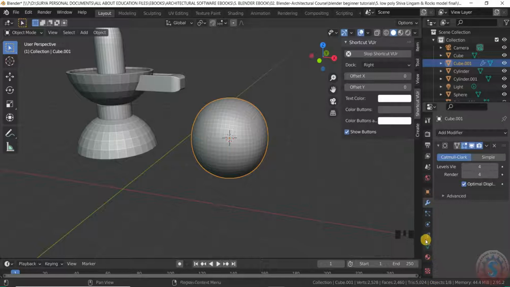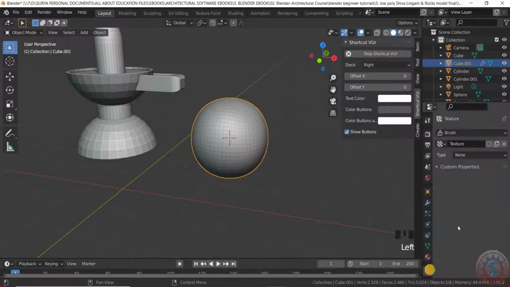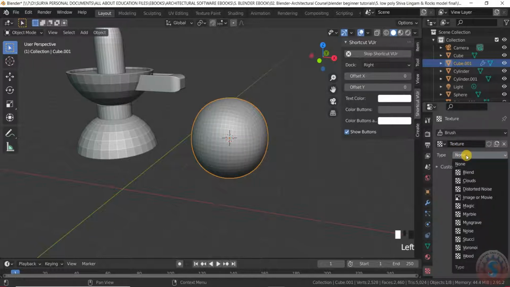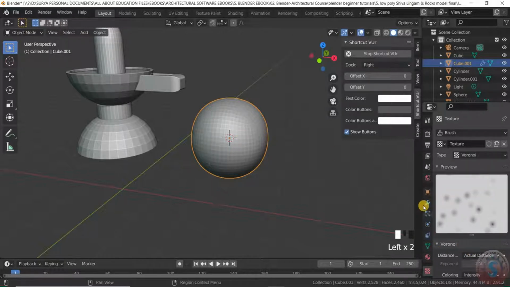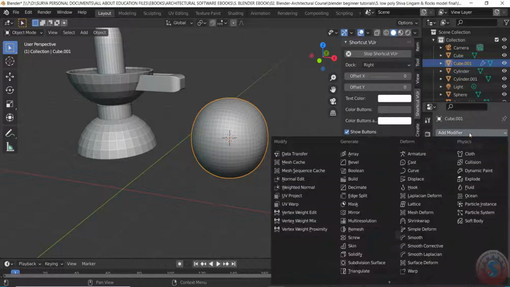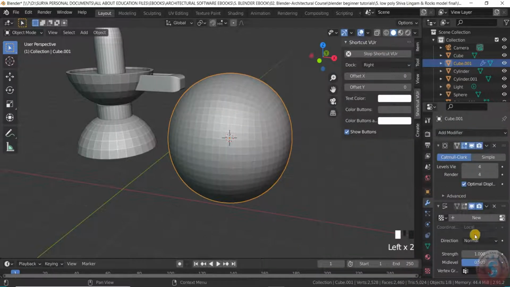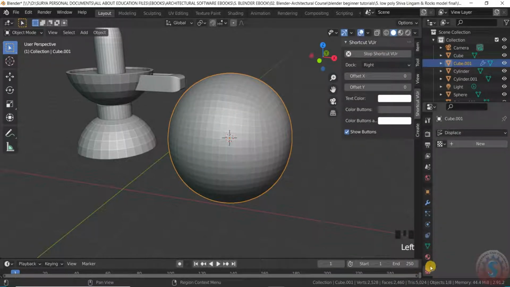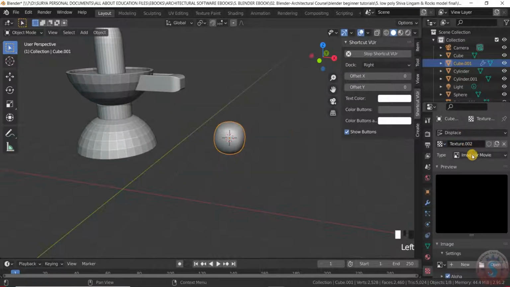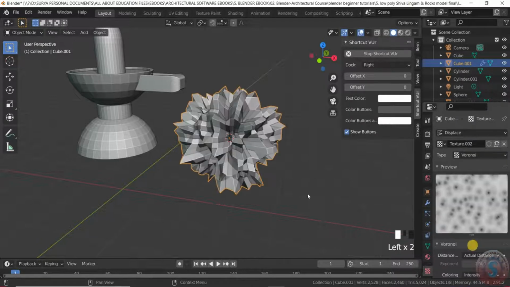Again I want to give the texture here. You can observe the texture and go into the none and select the object and go into the, this is the warning, and give the add modifier and give the displace, and again go into the material property. You can observe this texture property, give the new and give the on. You can observe like this.